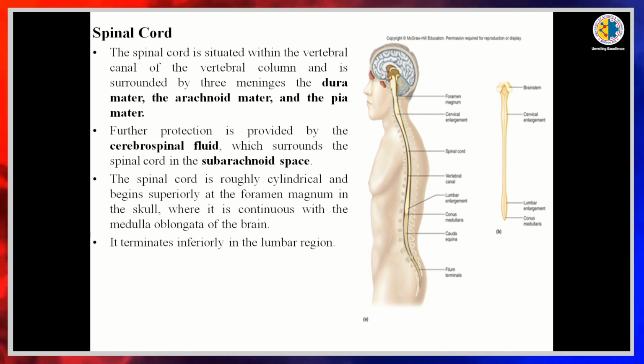Next, coming to the spinal cord. The spinal cord is situated in the vertebral canal of the vertebral column. Like the brain, it is surrounded by three meninges: dura mater, arachnoid mater and pia mater, and it is also suspended in the cerebrospinal fluid in the subarachnoid space. It is roughly cylindrical in shape, beginning superiorly from the foramen magnum of the skull and ending in the lumbar region.